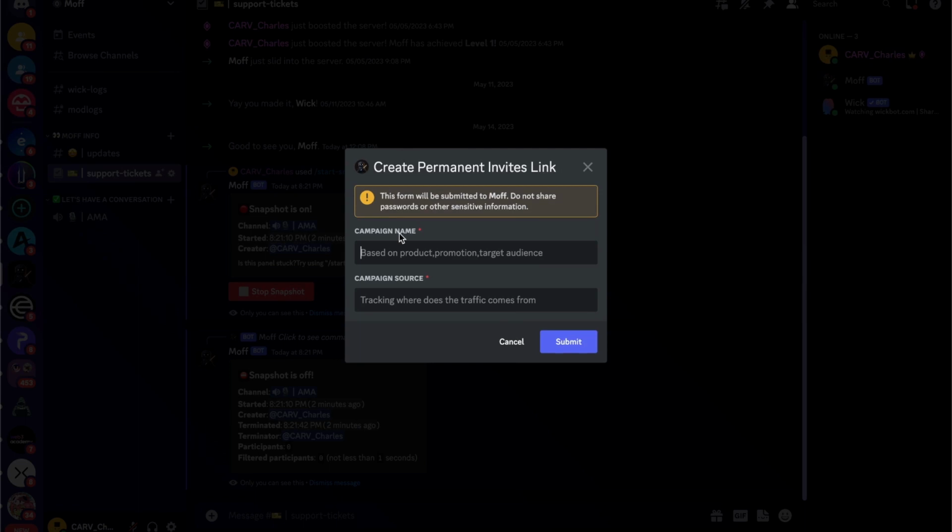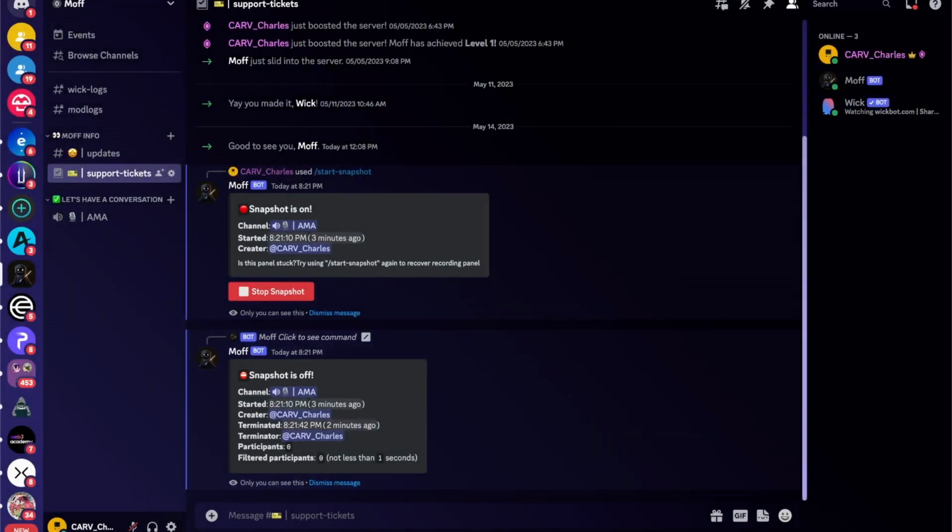By typing that, you need to input the campaign name and also the campaign source for better tracking. It's just like GA, Google Analytics: you put the campaign name and the campaign source so you can track the invites, how many people have been invited using this link, and what their performance and behavior are. That's really handy when you do marketing, to see which KOL was the best one, who invited the most members to your server. So it's super handy when you use our create invites function.